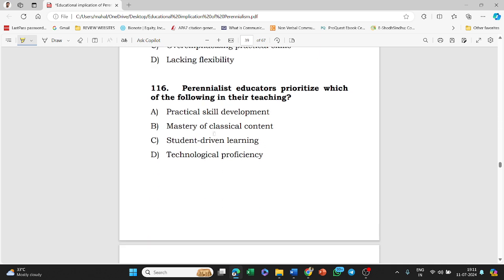Next, perennialist educators prioritize which of the following in their teaching? Practical skill development, mastery of classical content, student-driven learning, technological proficiency. The answer to this question is mastery of classical content.